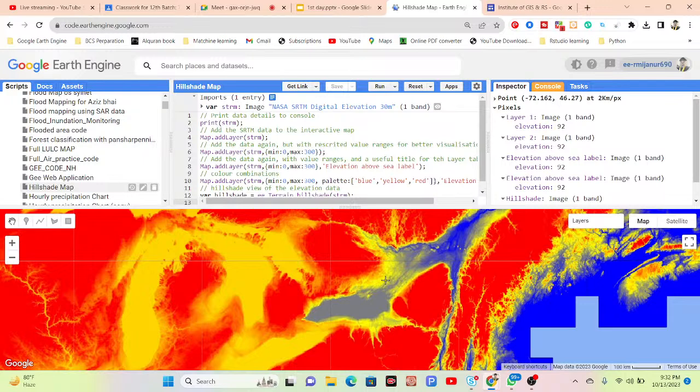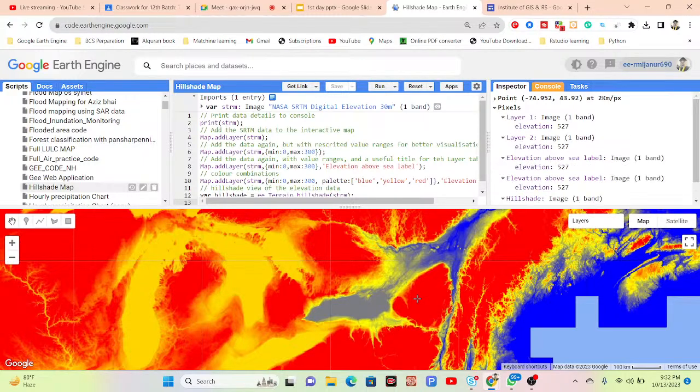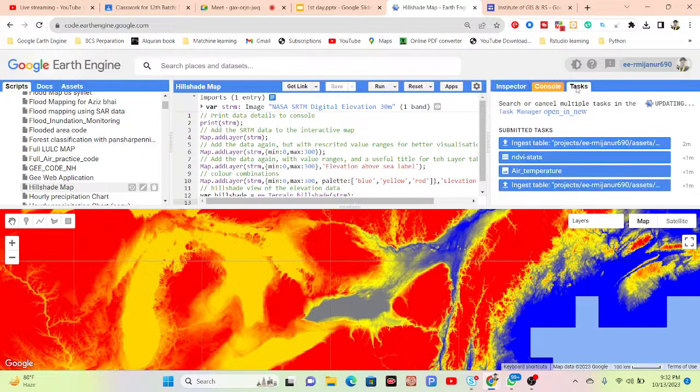For that, simply click here. Suppose you want to add any map, it can be NDVI or anything. The inspector tab is mainly working for map querying results. Then the task tab. The task tab is mainly working for the long running tasks.